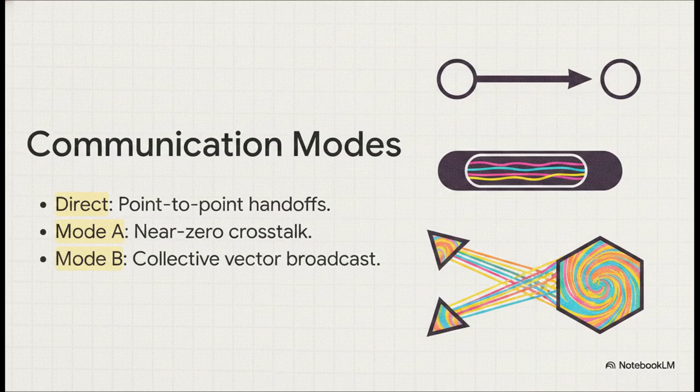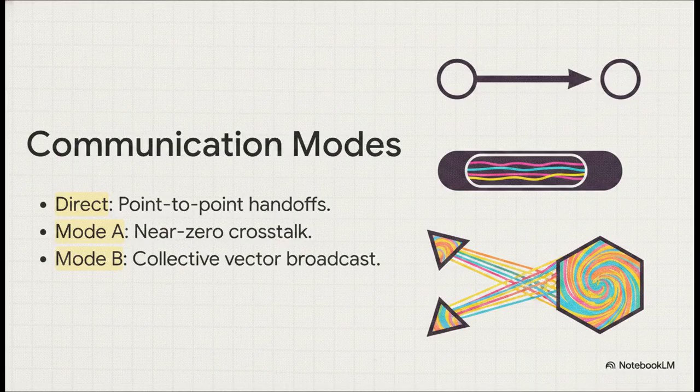But then you have mode A, which is called orthogonal isolation. To explain this simply, think of it like lanes on a massive digital highway, where the mathematical properties physically prevent the cars from crashing into each other. Multiple agents can share a single network pipe, but because they're mapped geometrically, they experience near-zero crosstalk. We are talking 0.0000006% interference. It basically acts like wavelength division multiplexing, but for AI thoughts.